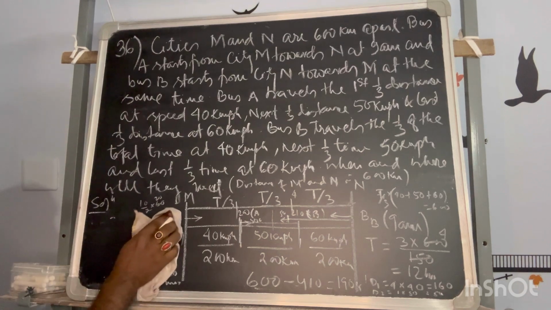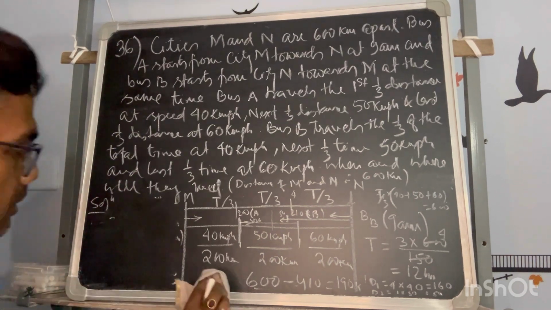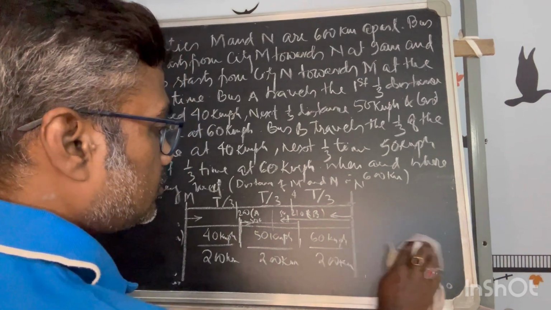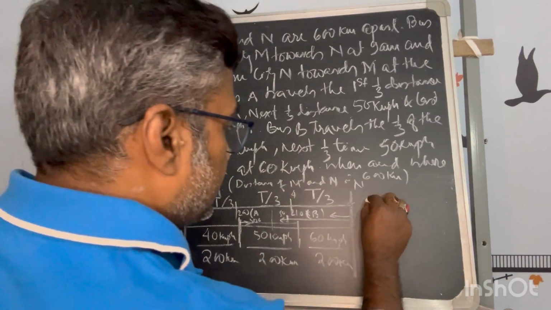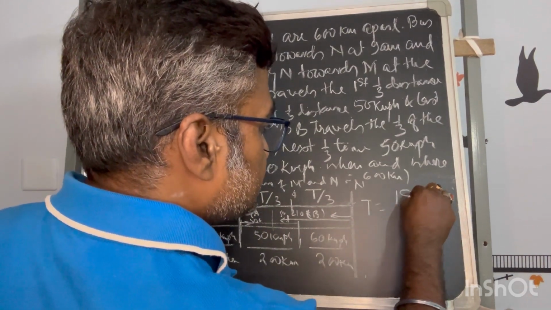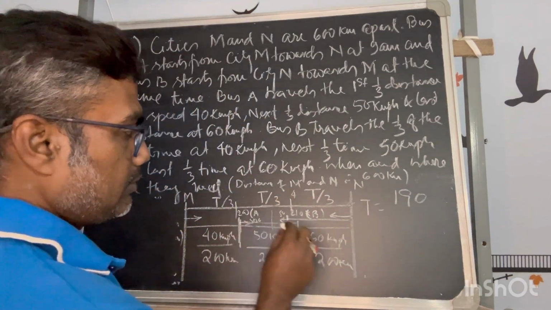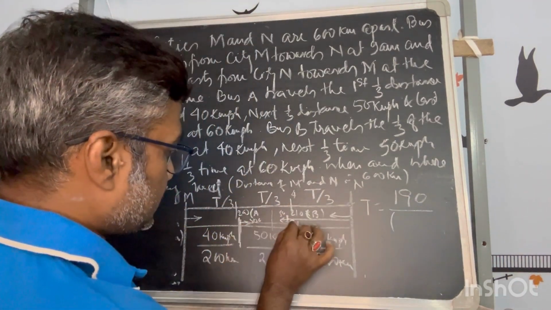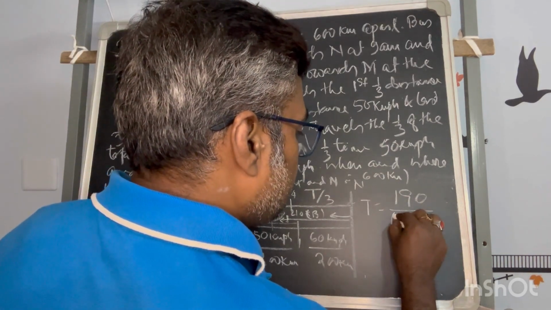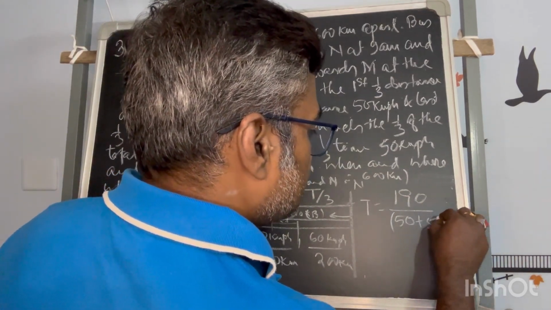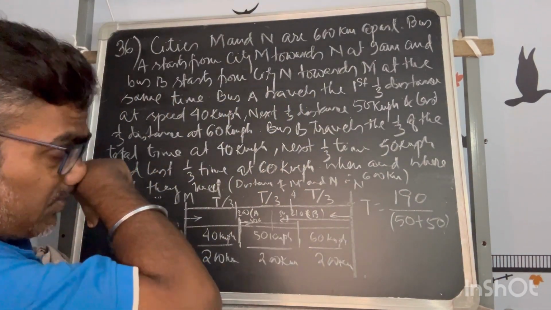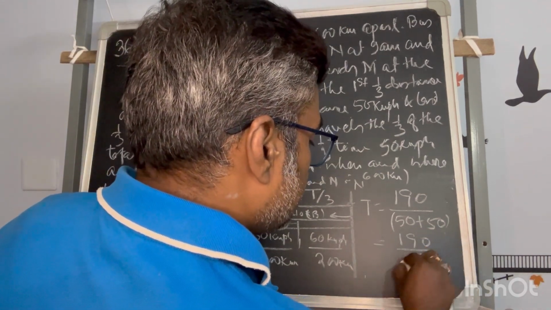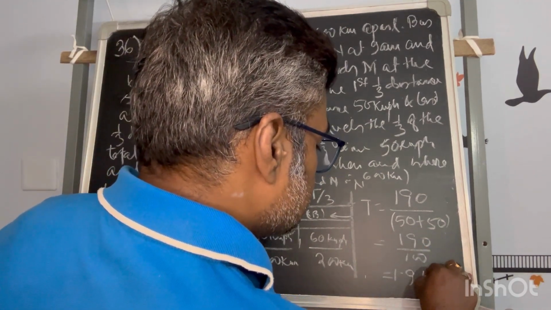Now, for which they have to cover 190, the time is what? 190 is the remaining relative distance, and the relative speed, because they are coming from opposite directions, will be 50 plus 50. Both are in the same zone, 50 speed. So that is equal to 190 by 100, that is equal to 1.9 hours.